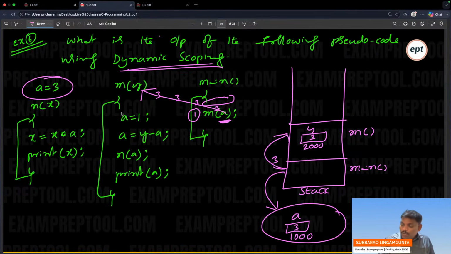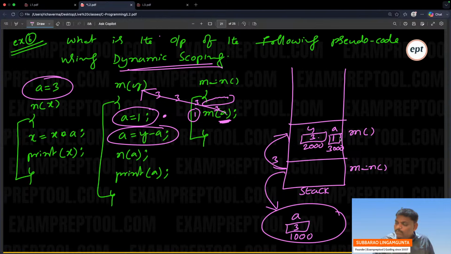Now go inside. It is a local variable: A is equal to 1. One more local variable, 1. Address is 3000. This is creating memory and assigning also. Then A is equal to Y minus A. Y is 3, A is 1, 3 minus 1 is 2. So A updated to 2.